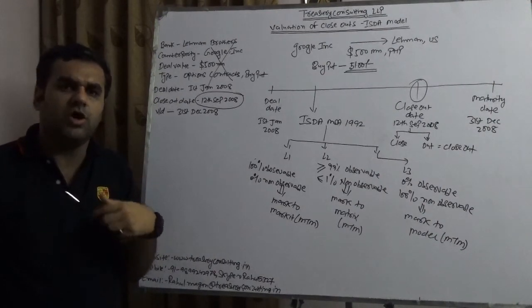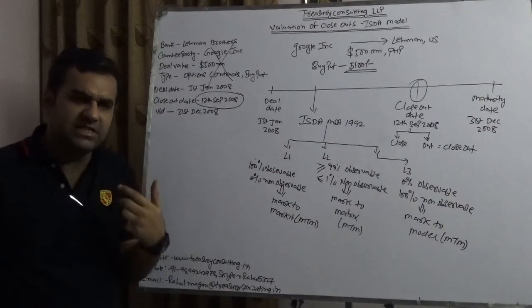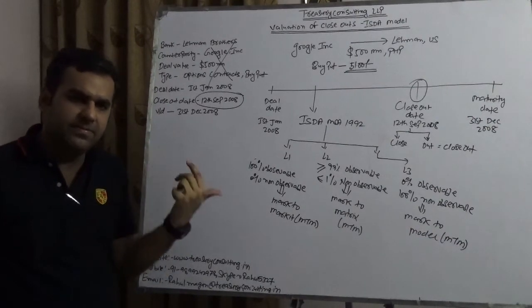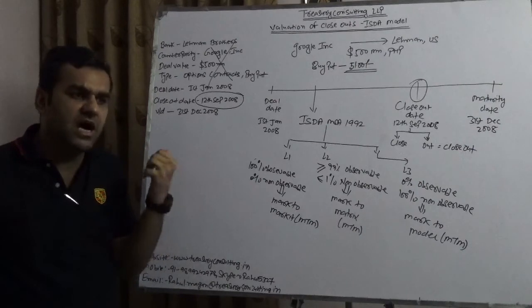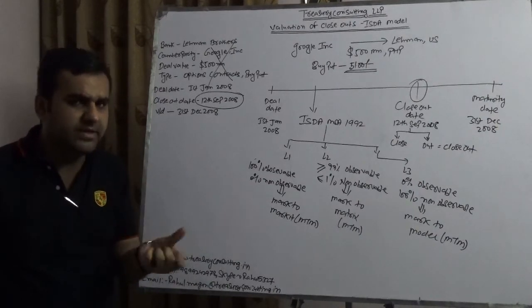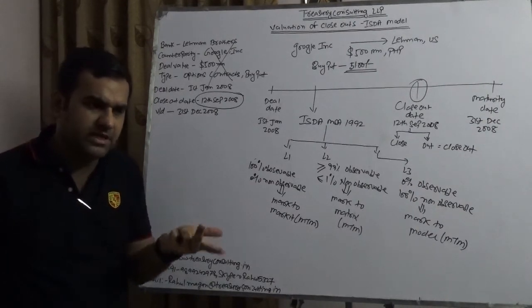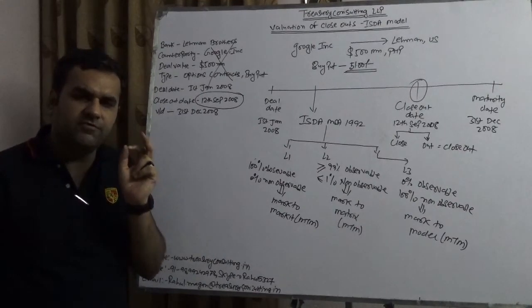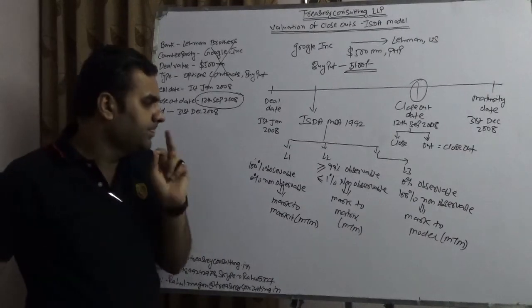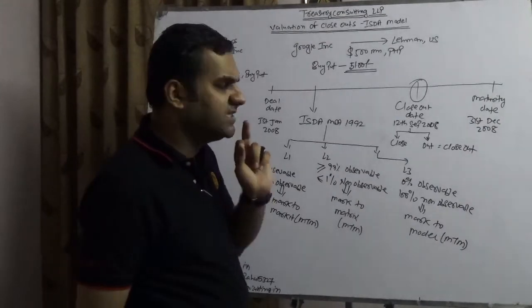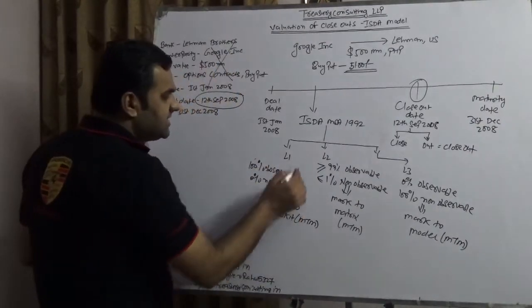If the Tokyo cut is not going in their favor, they will let it expire worthless. For that, they already paid the premium. And here we are not discussing how they paid the premium, whether it is in the money, out of the money, or at the money. We are here discussing the valuation of a closeout. Now the point is, here it's a clear understanding that this is L1.